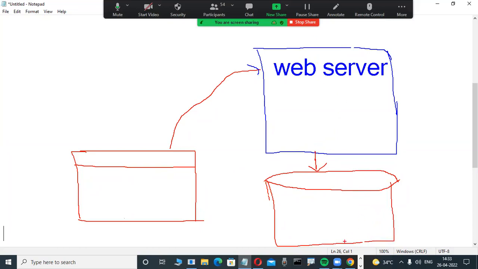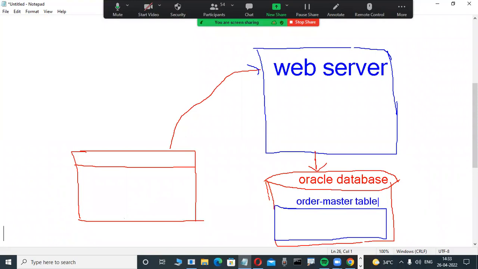Here is what happens internally. Suppose this is an Oracle database. For example, in this case, Oracle or SQL Server databases are there. In this database a large amount of data is stored, in table format. Now observe slowly. For example, this is an order master table. Logically, observe here, this is a table.